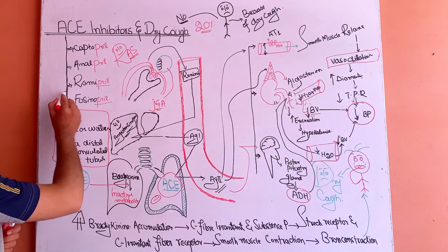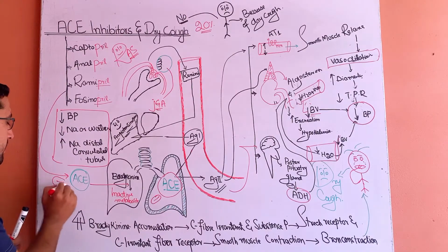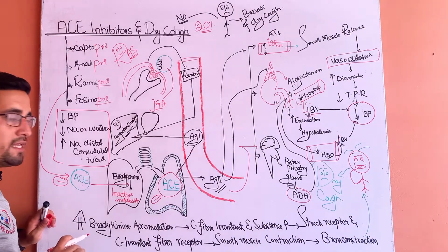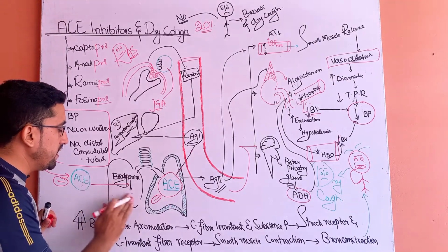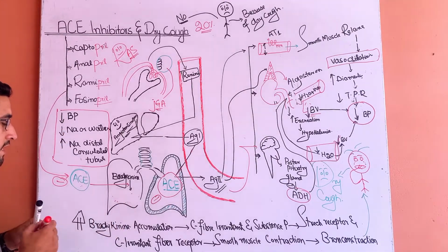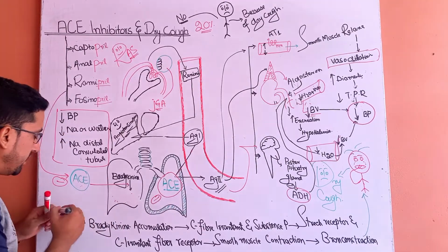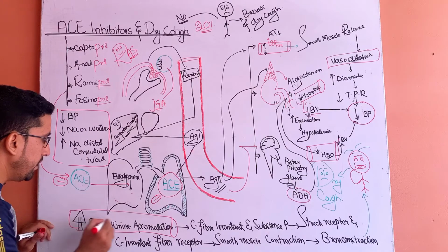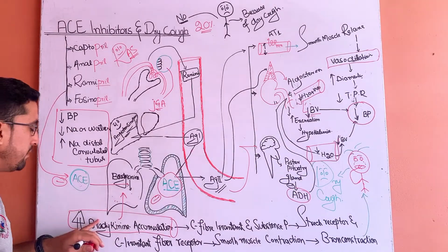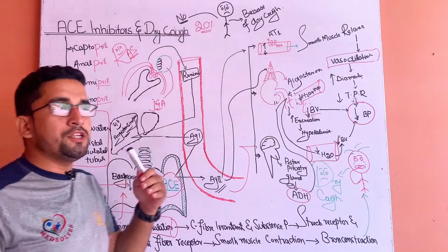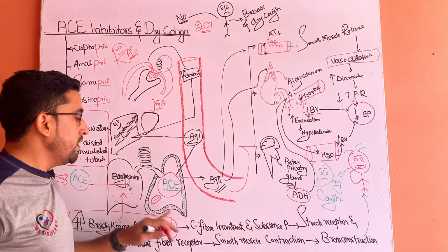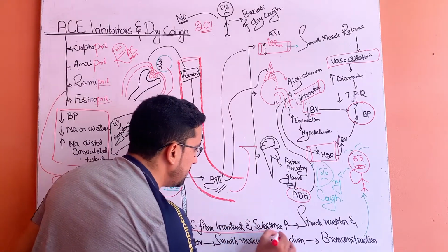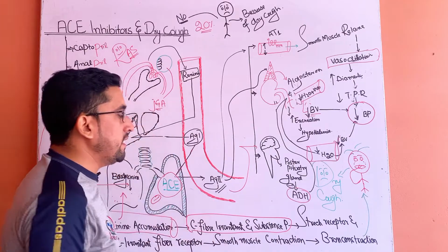So when we take these medications, they block this angiotensin converting enzyme, and due to the blockage of this enzyme, bradykinin will not be converted into an inactive metabolite, and as a result there will be an increase in the accumulation of bradykinin in the lungs. So when the bradykinin increases in the lungs, it irritates C fibers and produces substance P. They produce these two types of substances in the lungs.